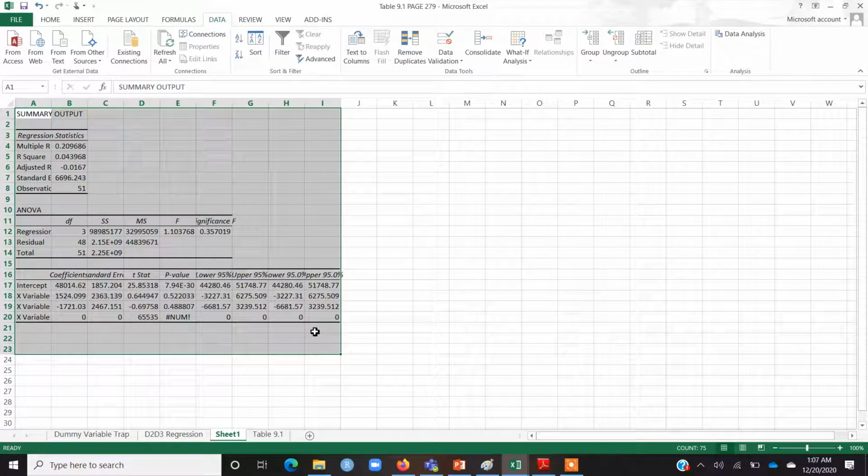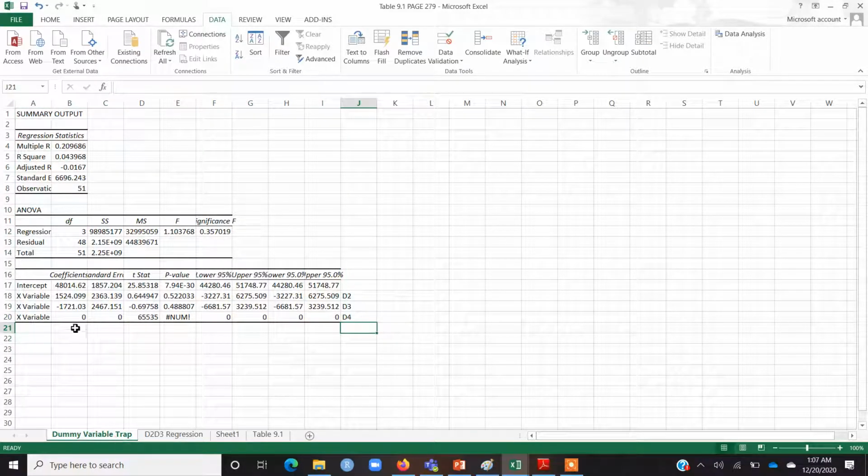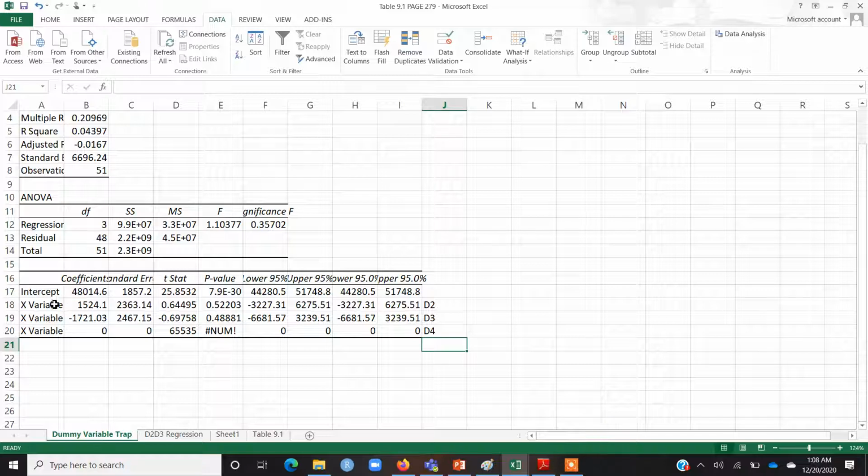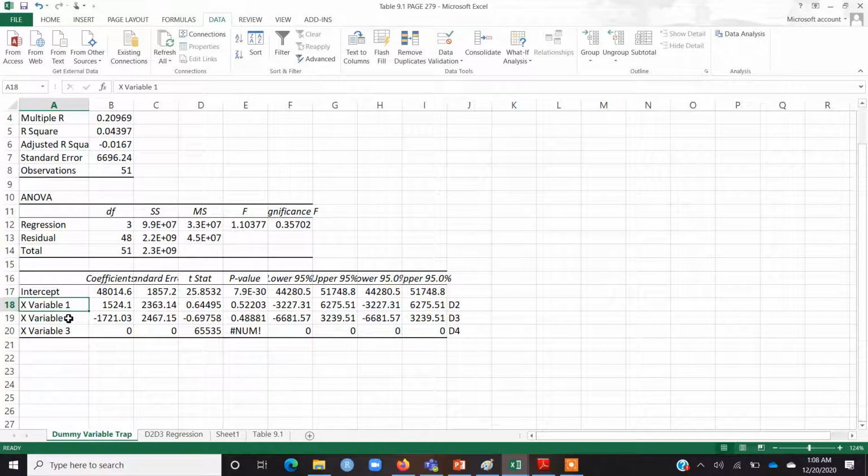So this is the output. By the way, I have already run this regression before starting this video and I stored the same file here with this name, dummy variable trap. So if I click here, dummy variable trap, first of all what you have to note is when Excel reports the output, the independent variables are named as x variable 1, x variable 2 and x variable 3. So how do we know which variable is corresponding to which of the dummies?